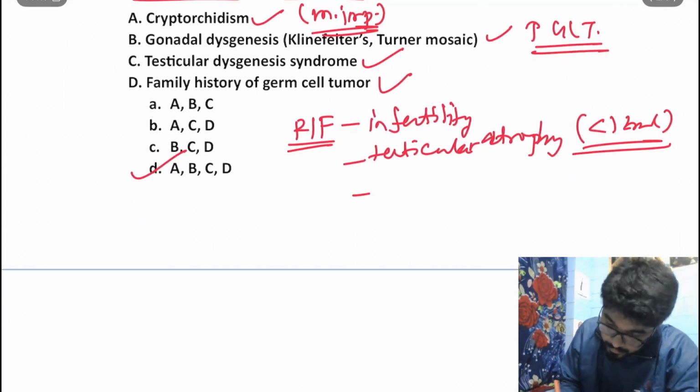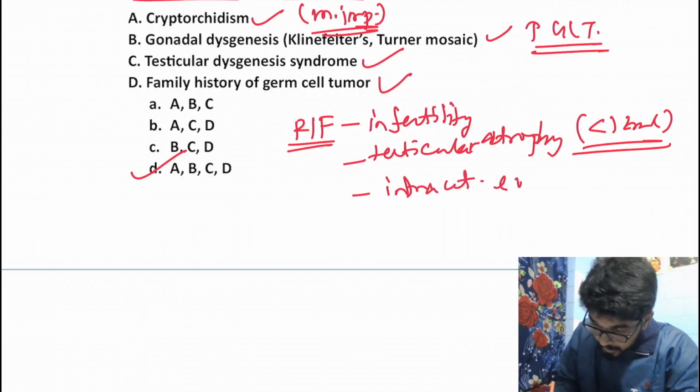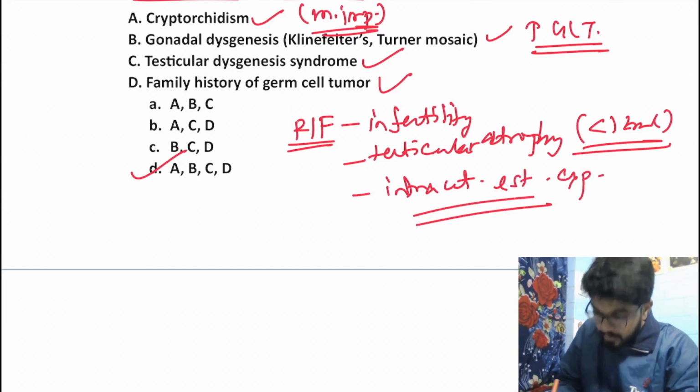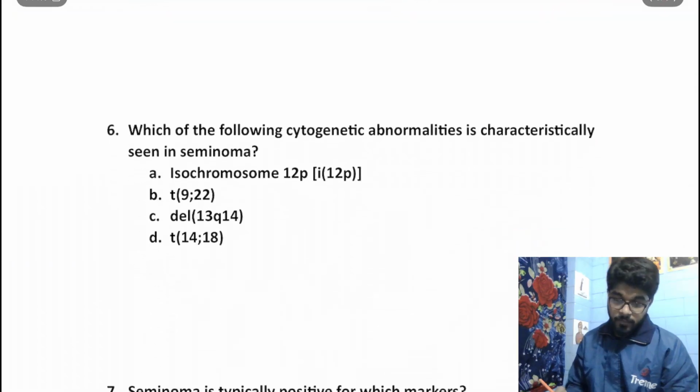Okay. And another important thing, if a child gets intrauterine estrogen exposure, okay, that is also a predisposing factor. Okay. Moving on to the next question.